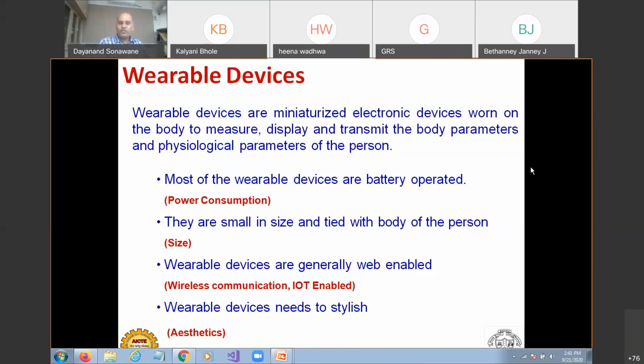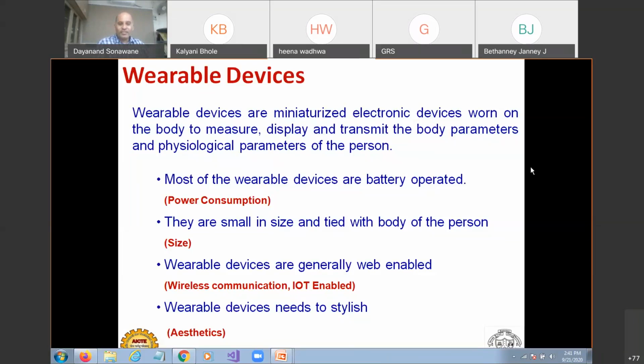Your wearable device should be very power efficient. This is a major bottleneck in the design of wearable devices. If your battery is drained after 2 or 3 hours, you will probably find it very annoying to use that wearable device. Sometimes you say it's okay, even though I don't want to monitor.